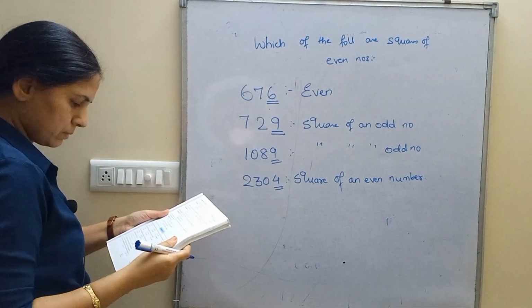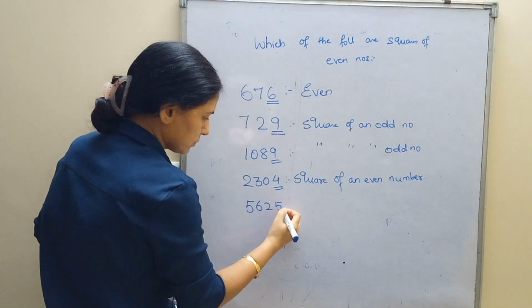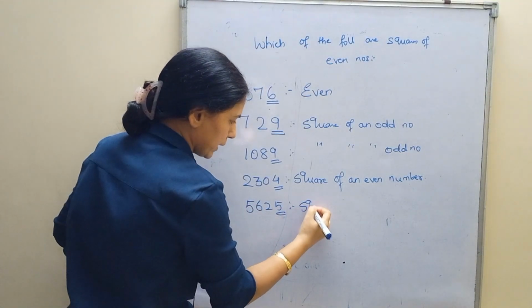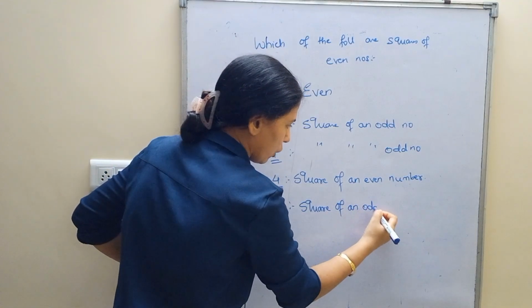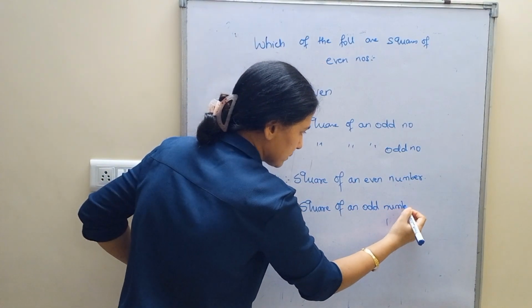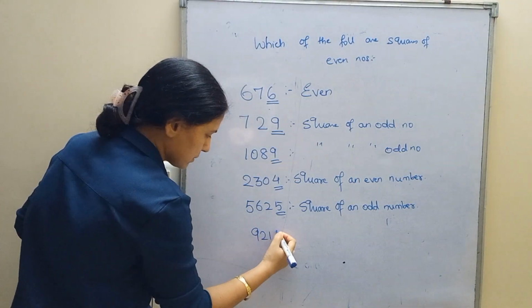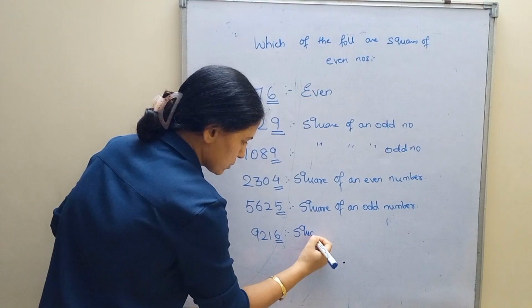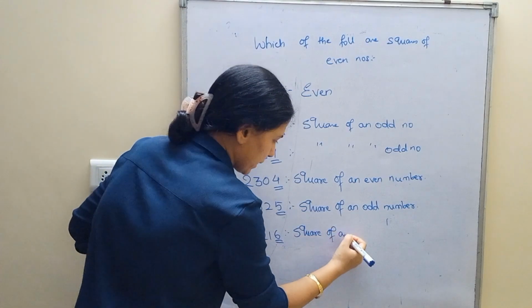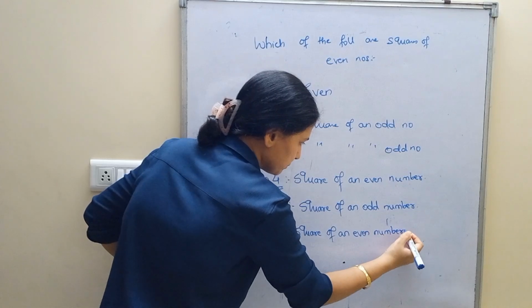Next is what? 5625. 5 is an odd number, so you will write square of an odd number. Next is 9216. Last number 6. So you will write square of an even number. Understood?